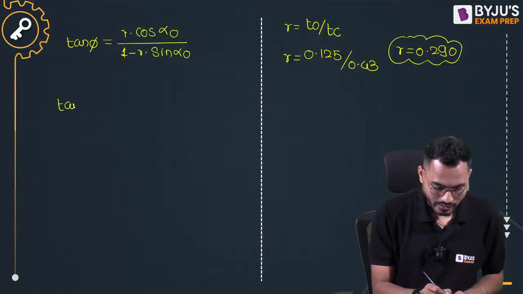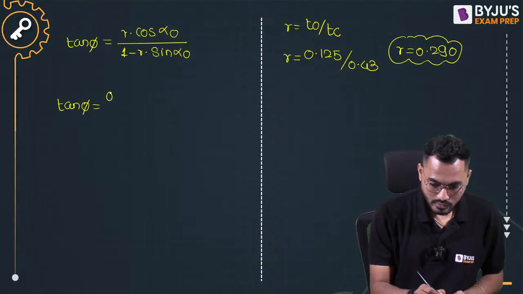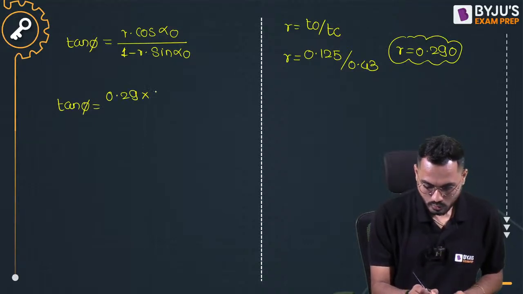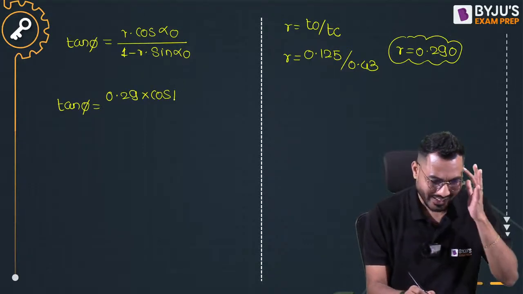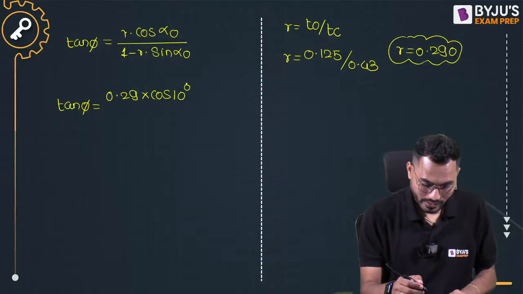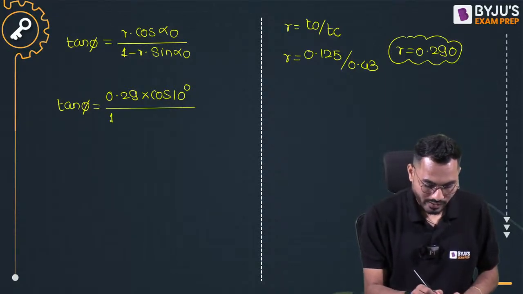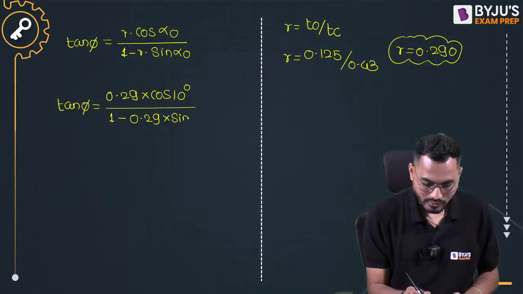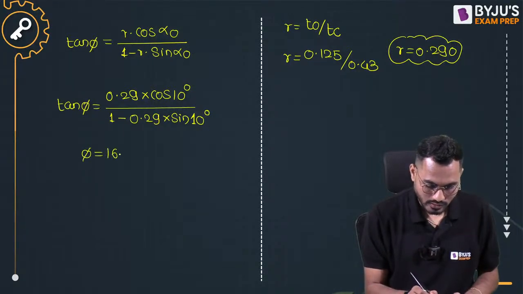So I'll put the value here: tan phi is equal to r, 0.29, into cos of alpha 0, that is 10 degrees, if I'm not wrong, divided by 1 minus 0.29 into sine of 10 degrees. So the phi value is coming exactly equal to 16.74 degrees.